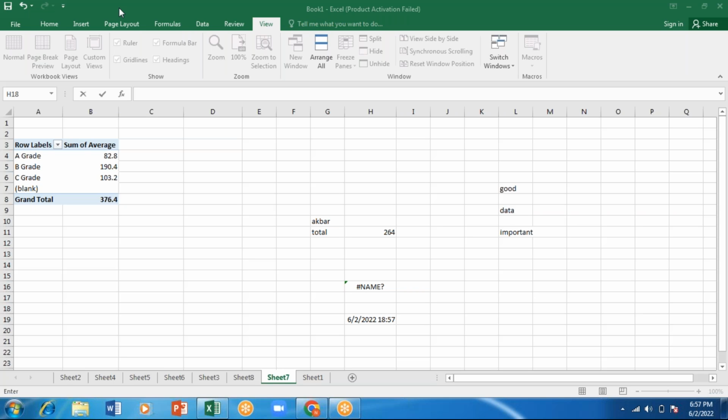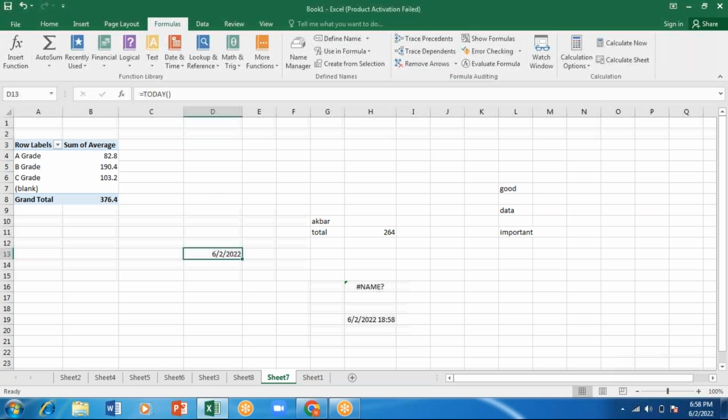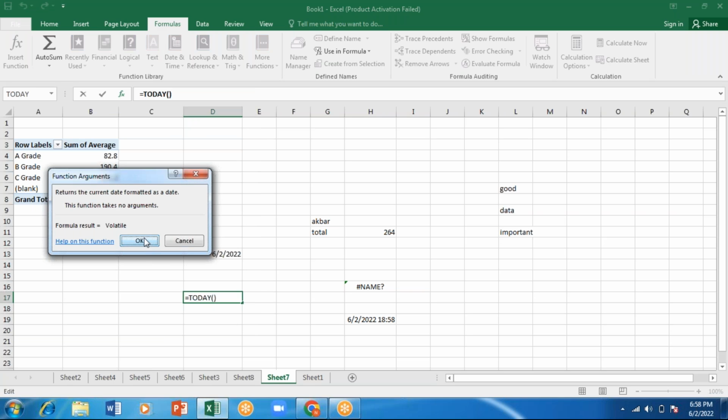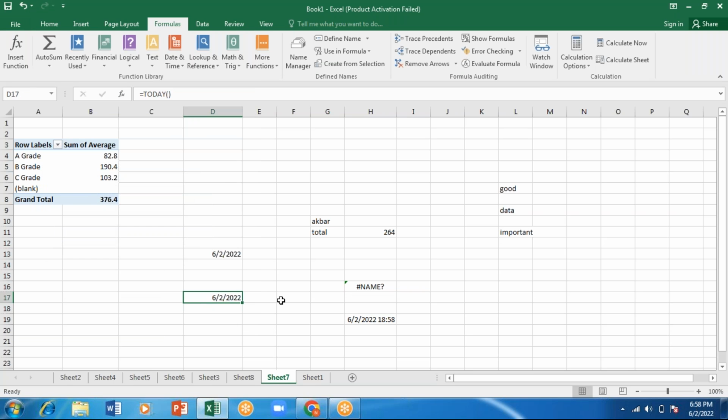Now see, let me do the same thing. When I'm giving a formula, it is not accepting. Let me show you with this formula menu. I'll go for this formula, date and time. I'll select this as today and click OK. Now it is showing me today's date. Like this, we can select it to show today's date.